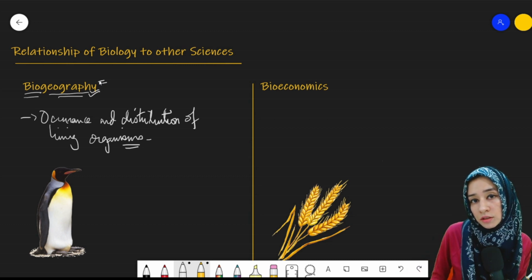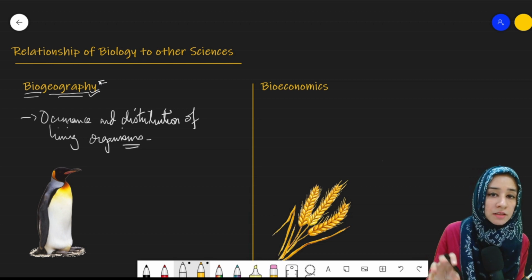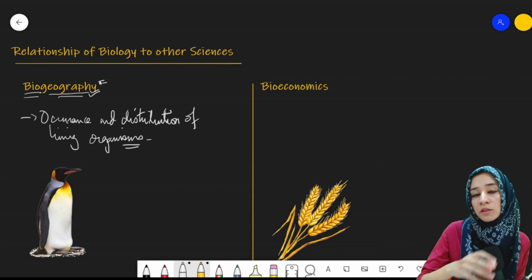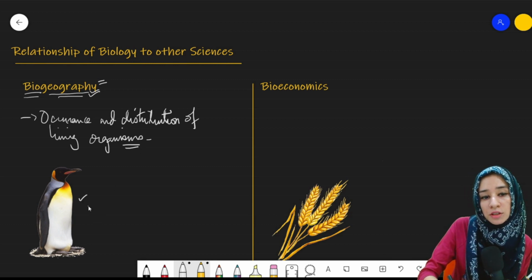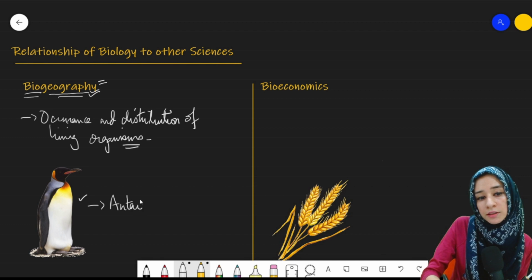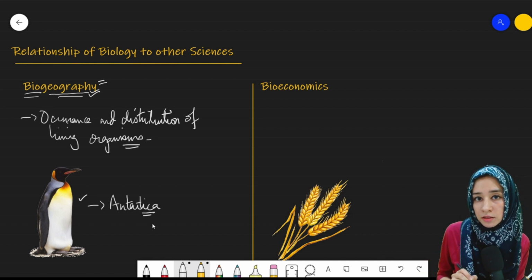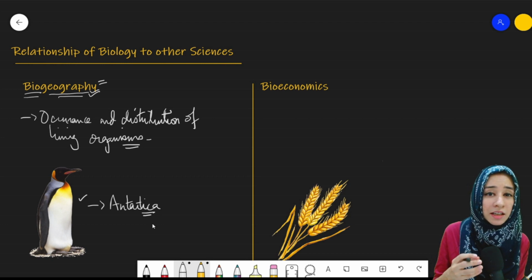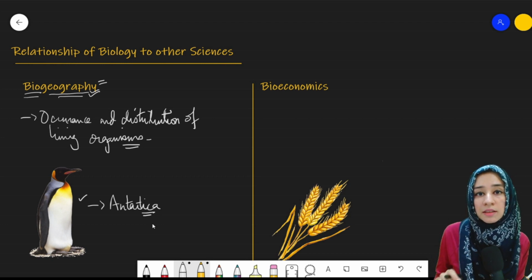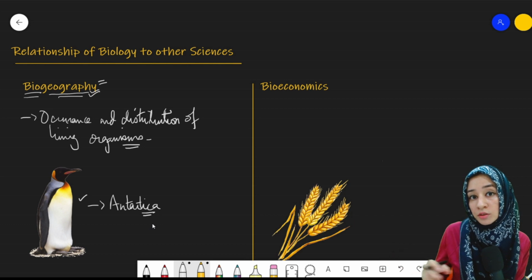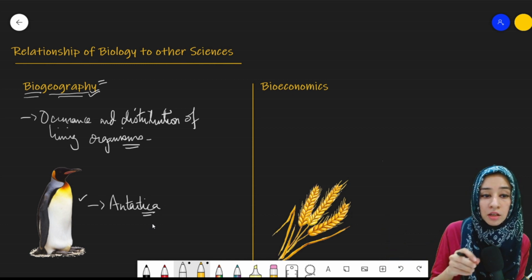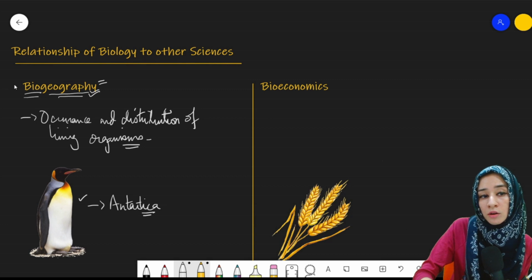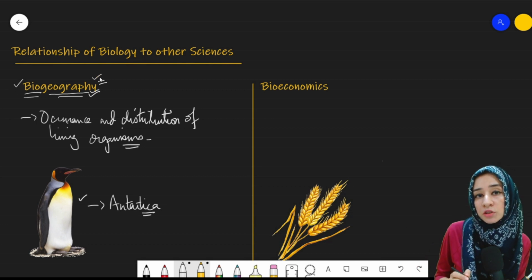What will we study in it? We will be studying the characteristics of those living organisms with respect to the characteristics of different regions. The most common example is of the penguins. Where do they live? They live in the Antarctic region. They have got a thick layer of fat on their body to maintain their temperature in those cold regions, right? So that is a characteristic developed in them because of the region where they live, right? So this is how we relate biology with that of the geography.